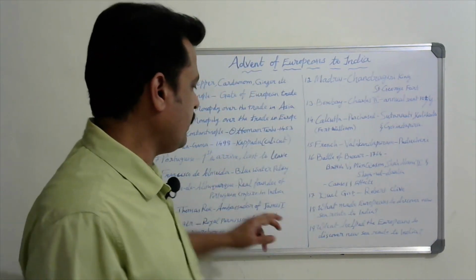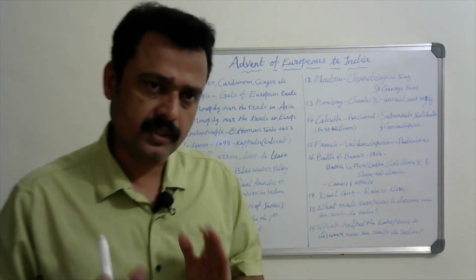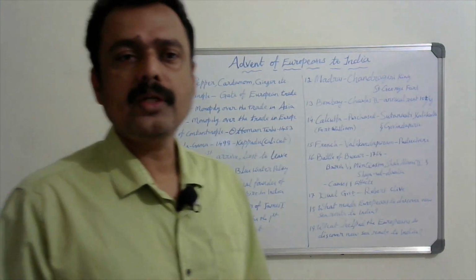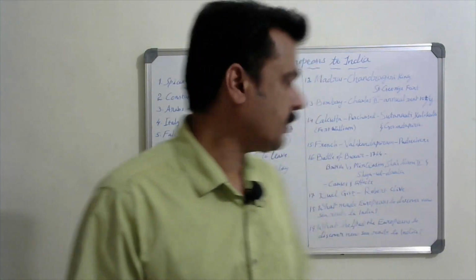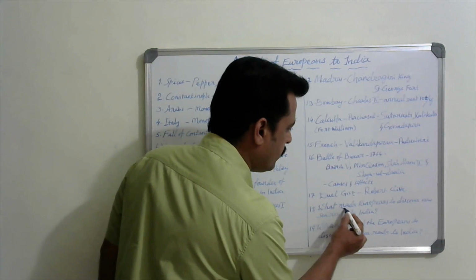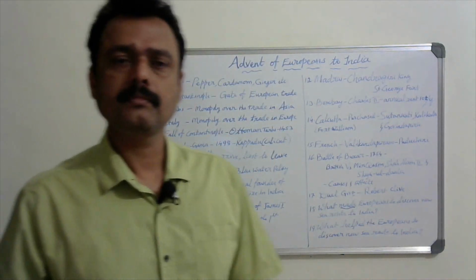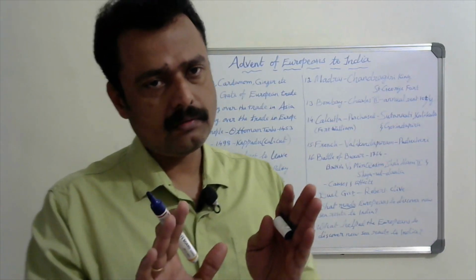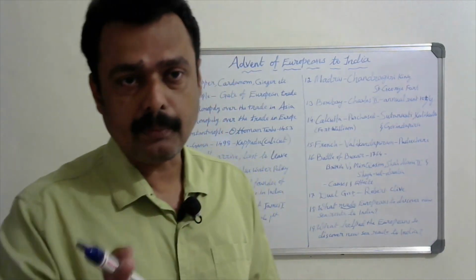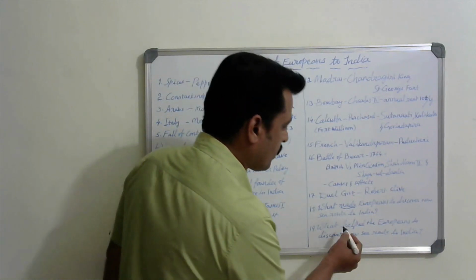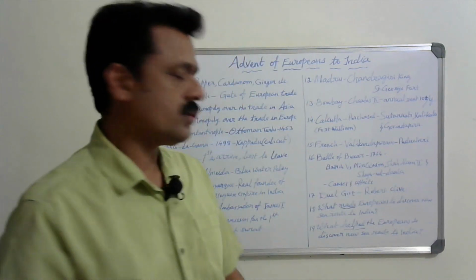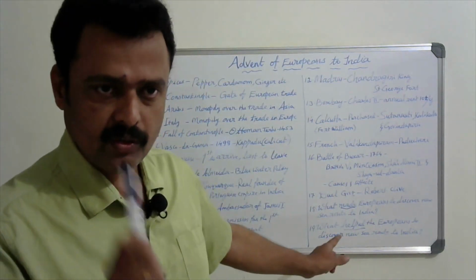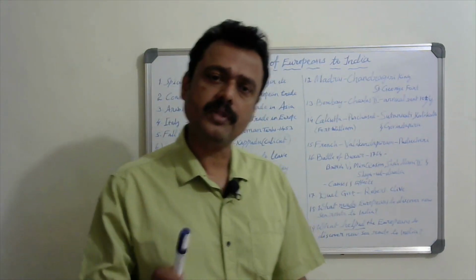That mainly comes from the first page of the textbook, where you can observe: what made the Europeans discover the new sea route to India? The same question can come with a small difference. One word they will replace and the answer will be different. What helped the Europeans to discover the new sea route to India? What made the Europeans discover the new sea route to India? One question: what helped the Europeans discover the new sea route to India?